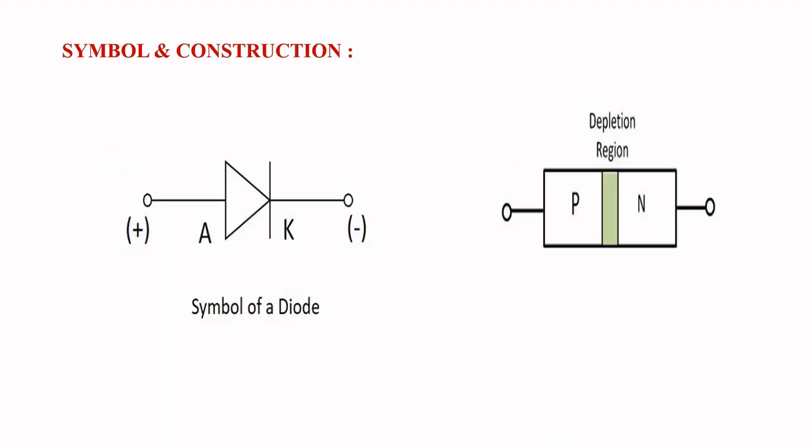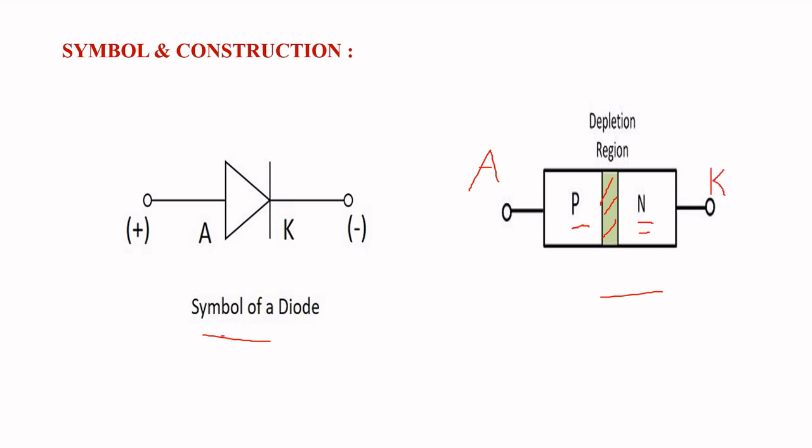In between the P material and the N material we have the junction J. The terminal connected to the P layer is the anode, and the terminal connected to the N layer is the cathode.